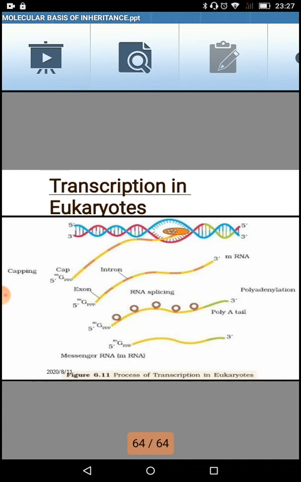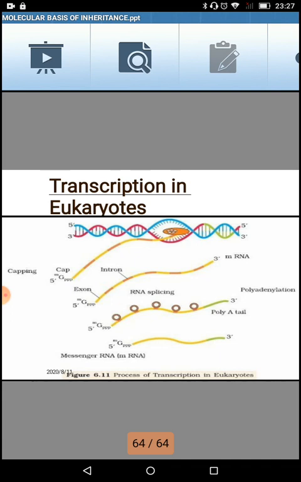Now we have to convert this hnRNA into mRNA. For that it has to go through the process called RNA splicing, and the first step of RNA splicing is capping, in which methyl guanosine triphosphate is added at the 5' end.